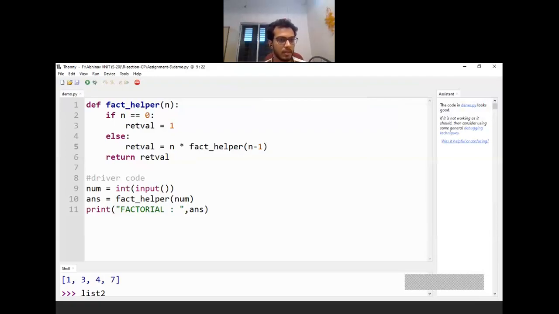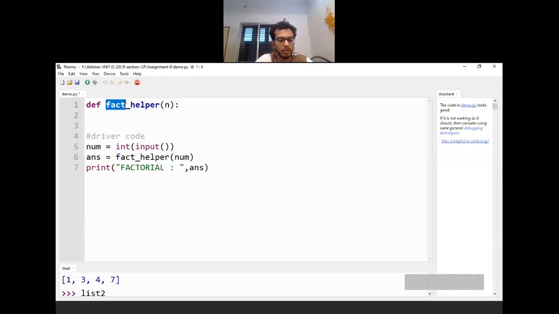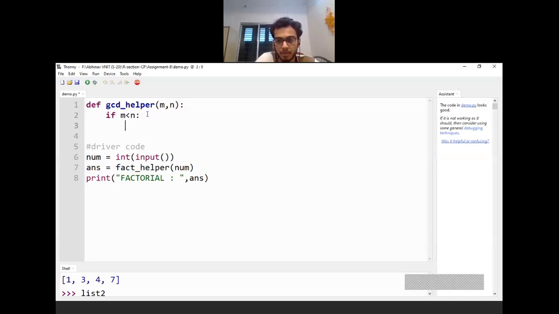Just observe if I do it correctly. Let me call this my GCD helper. The first thing that we did was taking care of the fact that, of the two numbers whose GCD I'm going to calculate, the first number has to be greater than the second number. So first I will handle the case where the first number is lower than the second number, so I will write a case where m is less than n. If that is the case, I can first swap those numbers and then again call this GCD helper with the actual arguments.